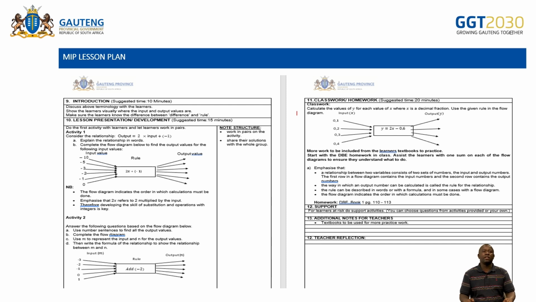Then there is a note there. The flow diagram indicates the order in which calculations must be done. Emphasize that 2x, it's 2 multiply there. It means you multiply 2 by your input value. Therefore, develop the skill of substitution and operation with integers. So you can give one activity on this, or you can also give another one. If you can see, we are still emphasizing the output. Even activity number 2 is talking to the output.